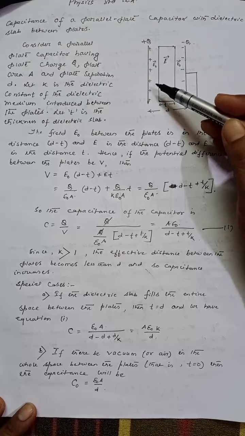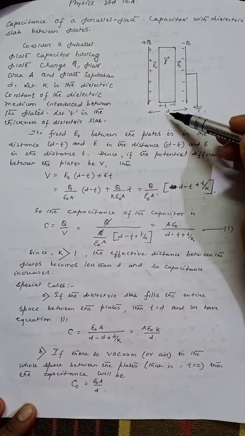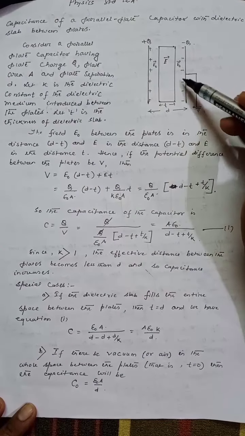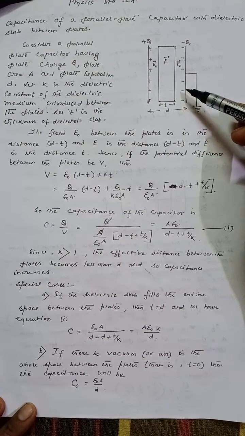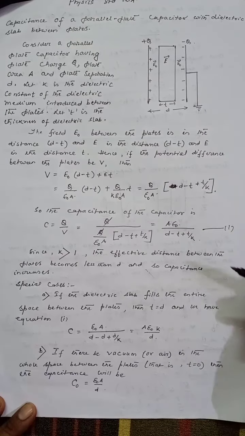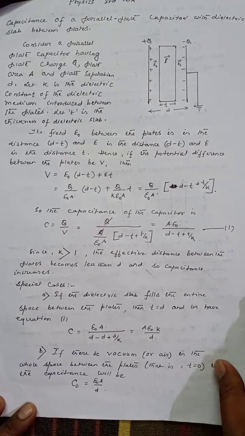The field E0 between the plates is in the distance d minus t, meaning the space leaving the dielectric material, and E is in the distance t.